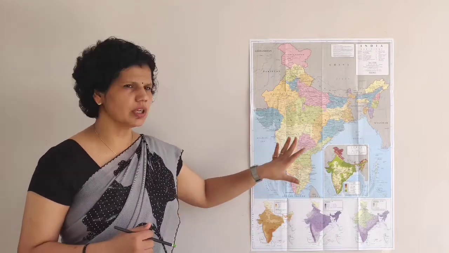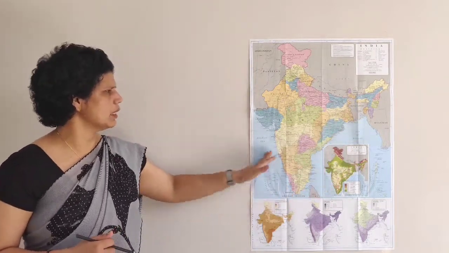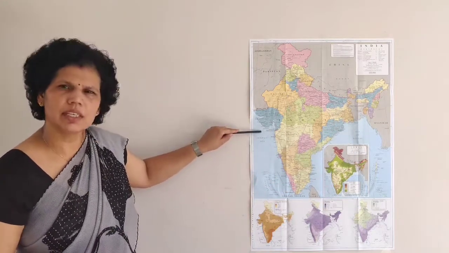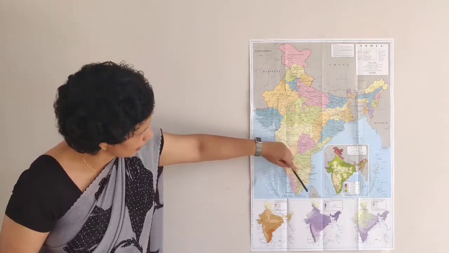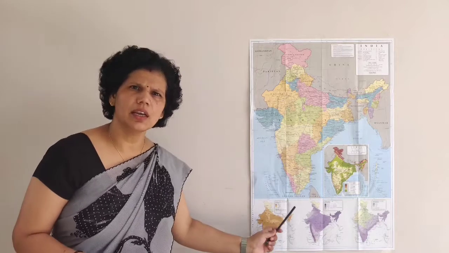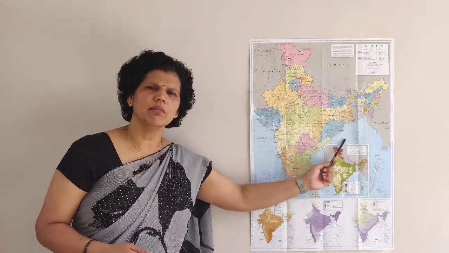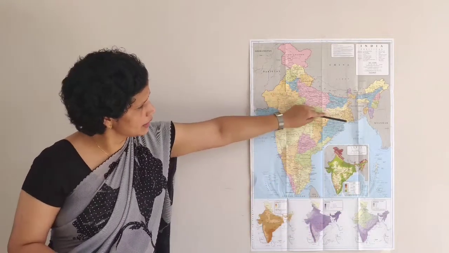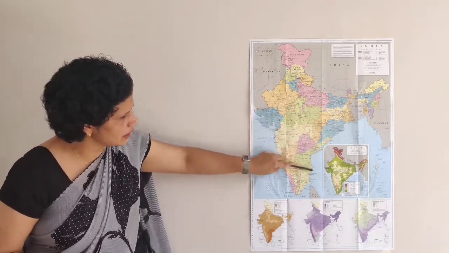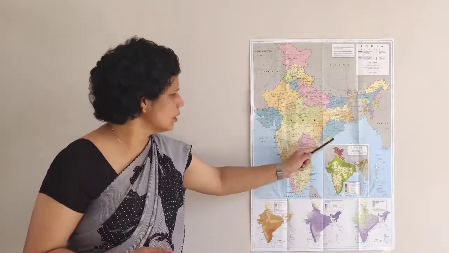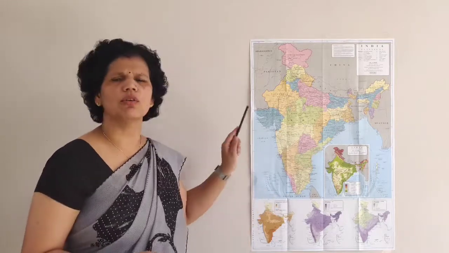Now we have some knowledge about oceans, because India is covered by oceans or water on 3 sides. First, on the west side there is the Arabian Sea, and on the southern side there is the Indian Ocean. Now in the east portion there is the Bay of Bengal. So India is covered from 3 sides: east, south and west, by water. Such a land mass, such an area which is covered by water from 3 sides is known as a peninsula. So it's the peninsular part of India.